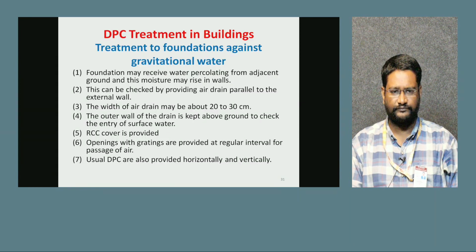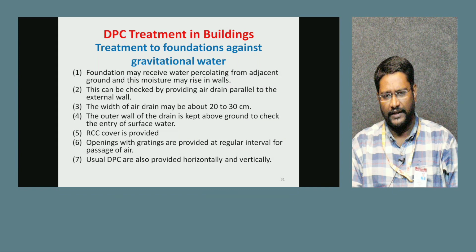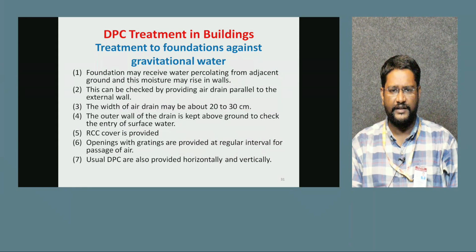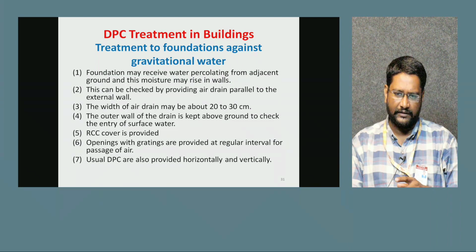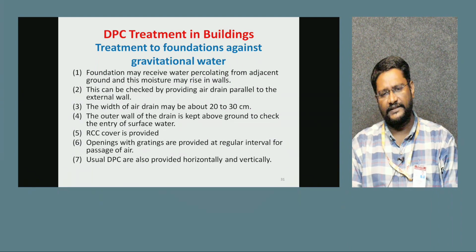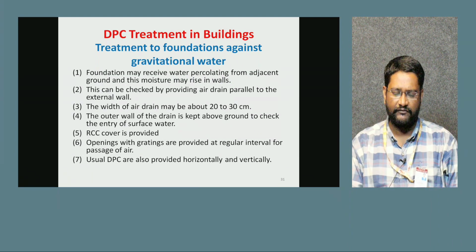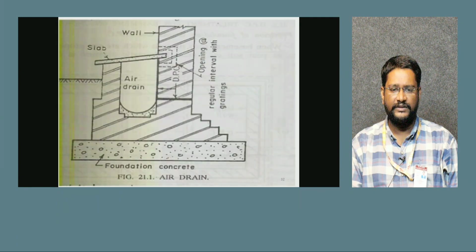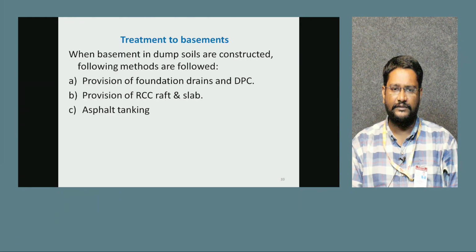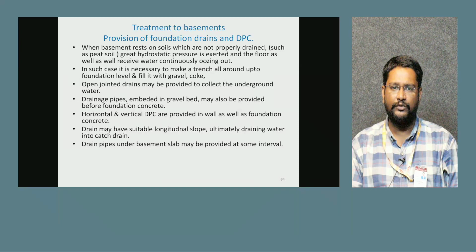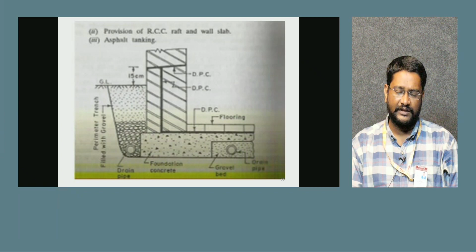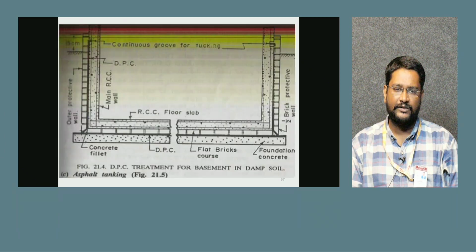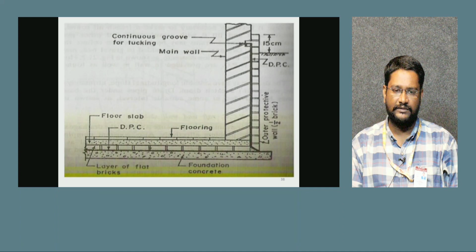Okay, there are different treatments in the building. One is the treatment of foundation against gravitational water. So we have to go with dewatering techniques, which will be discussed in detail in further classes. Then there are the drains, like treatment of the basement also we have to do. Next, how we have to do the drains in the damp proofing course. This is the damp proofing course picture; we will see it in detail in the next class. So these are the layouts of the structure. Okay, thank you.